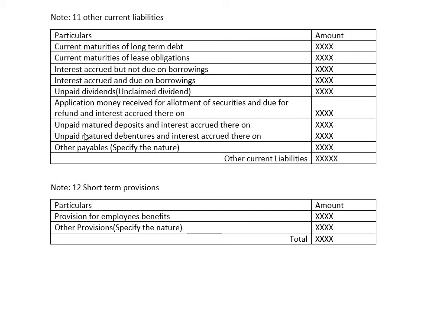Okay, see, when unpaid matured deposits and unpaid matured debentures are available, those are not yet paid, but when it comes to being obliged to pay for the deposits and the debentures, at that time it will be considered as other current liabilities. When we add all the inner column together, it will be taken to the outer column. This amount of other current liabilities will be taken to note number 11 in the balance sheet, right?